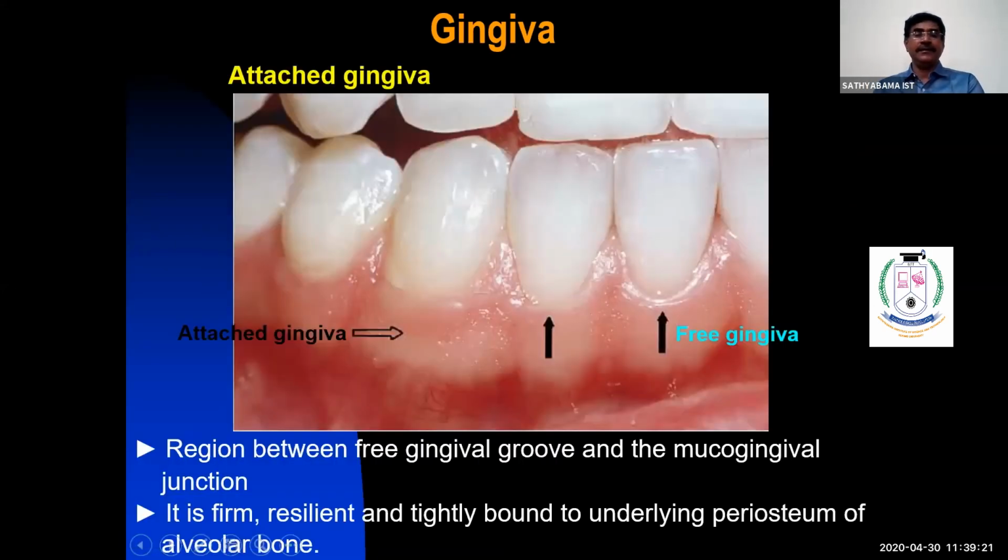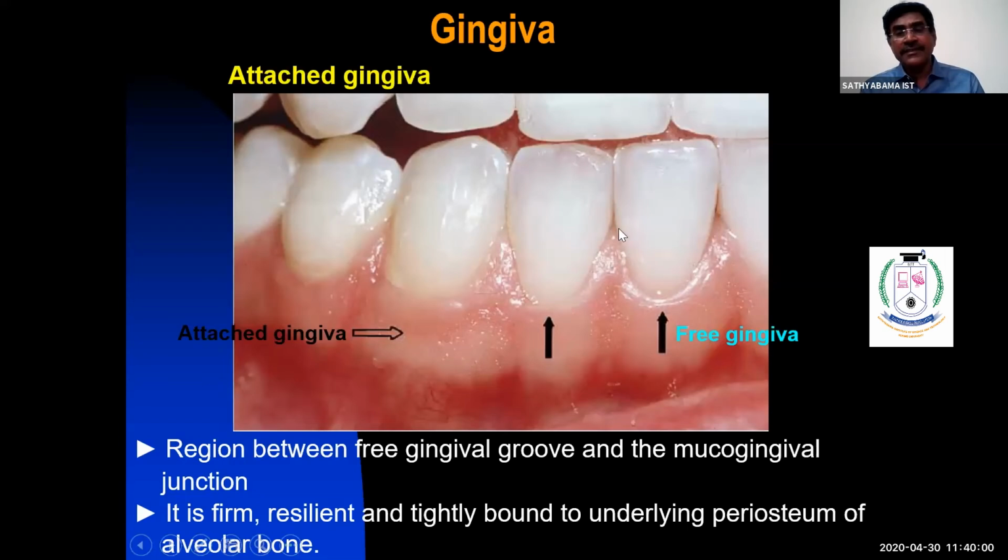Now we'll talk about attached gingiva. So far I have talked about free gingiva. You know what free gingiva is, what the sulcus or gingival crevice is, and where the free gingiva extends. Now we'll talk about attached gingiva. The attached gingiva is resilient and tightly bound to the underlying periosteum of the alveolar bone. This is the attached gingiva. This is the free gingiva. See the free gingiva here.